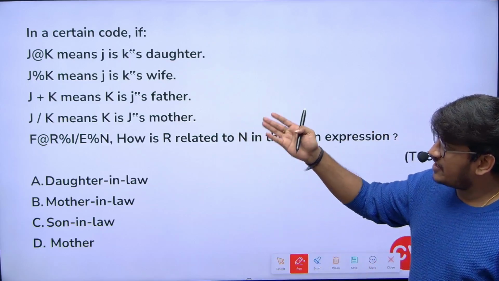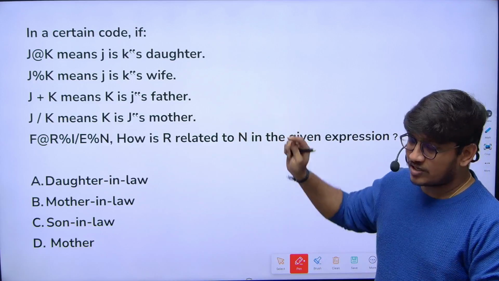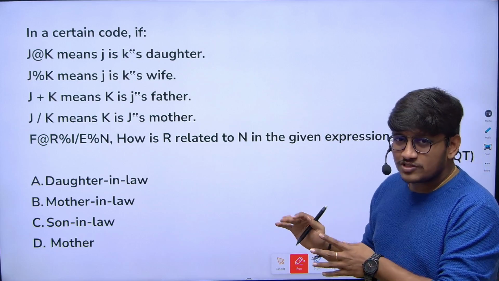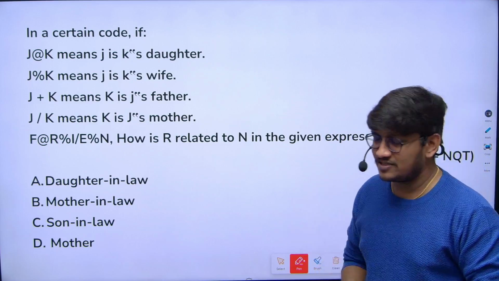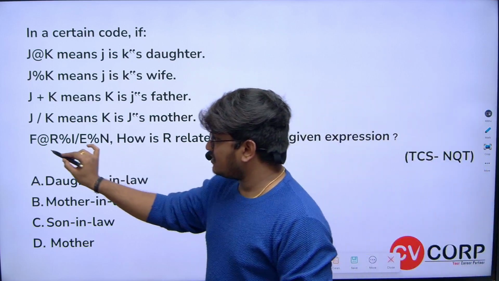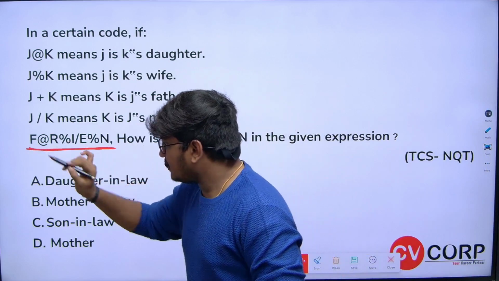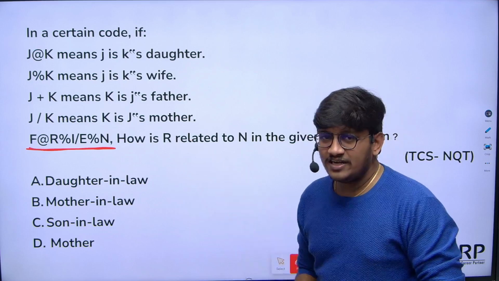J at the rate K means J is K's daughter. Here it is the same pattern of question, but giving data in a different format. So here we'll directly go with the expression F at the rate R.